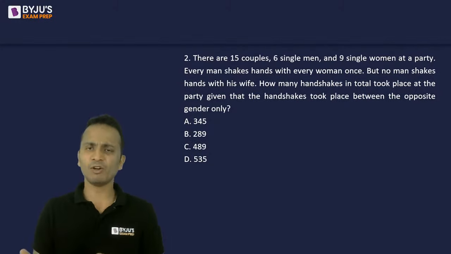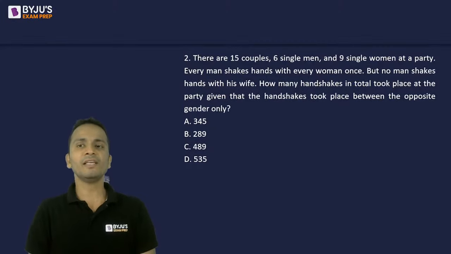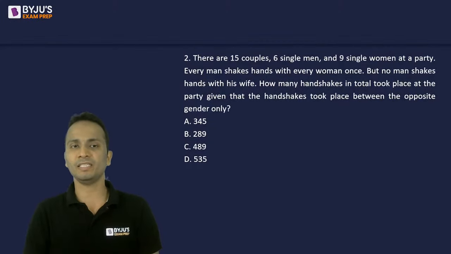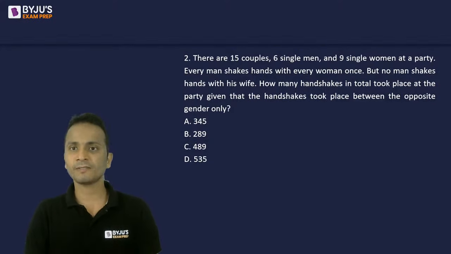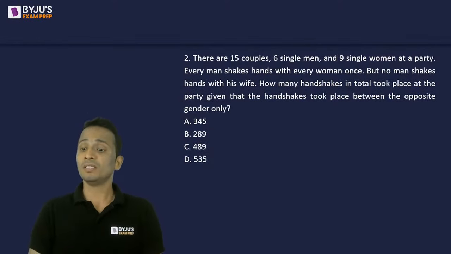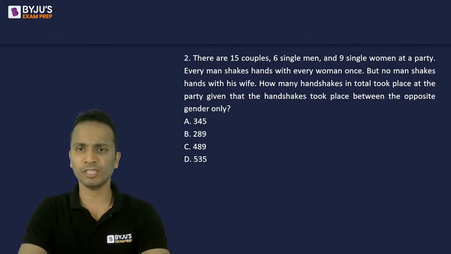Slightly higher level of difficulty as compared to the previous one. The question is based on permutation combination. There are 15 couples, 6 single men, and 9 single women at a party. Every man shakes hands with every woman once, but no man shakes hands with his wife. How many handshakes in total took place at the party? Given that handshakes took place between the people of opposite gender only. I'll give you 1 minute for this. Take your time.